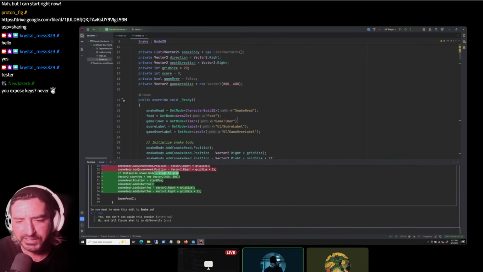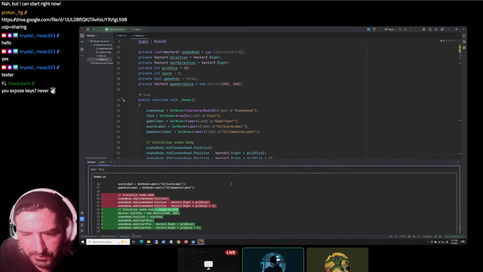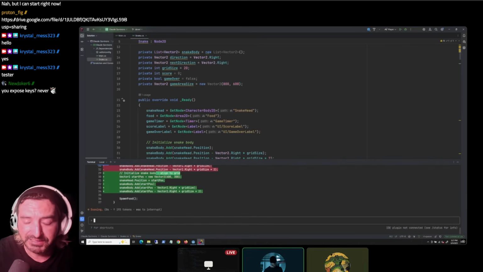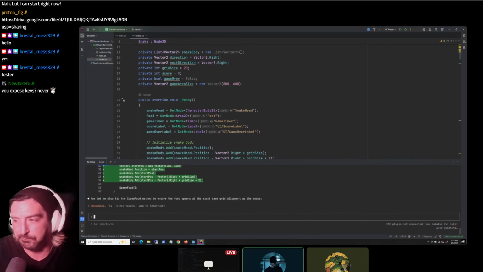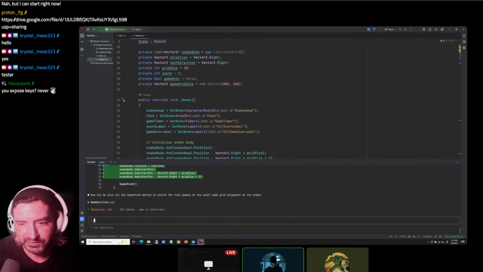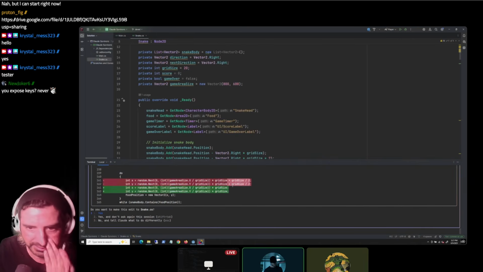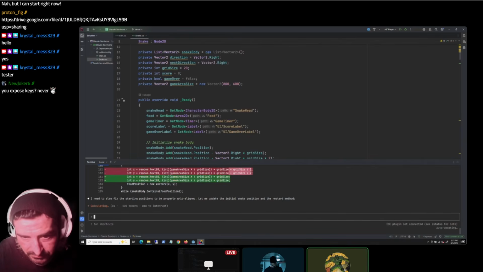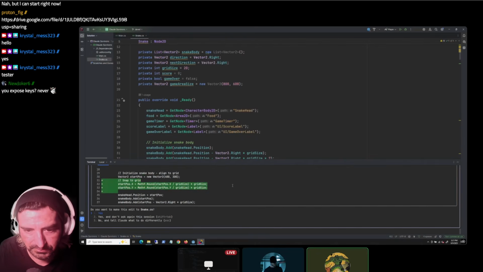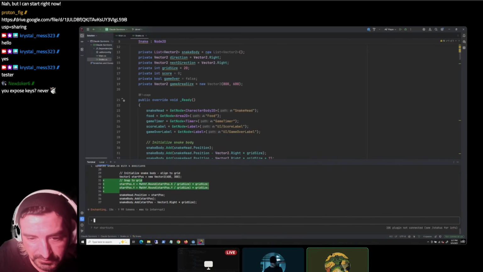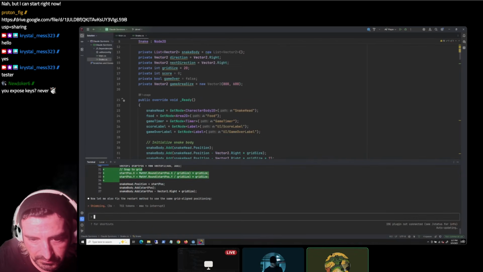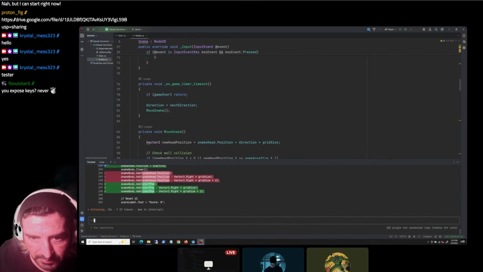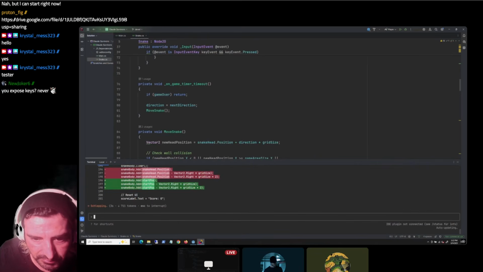Can you just look at the code real quick? Any idea why you think that's happening? In my opinion it should be pretty simple. When it gets to the same pixel as the apple, it should eat it. So is there any reason why that wouldn't be working, just from your experience in Godot? I would have to look at it, since I don't know where it started. I mean, how complicated is that of a process?